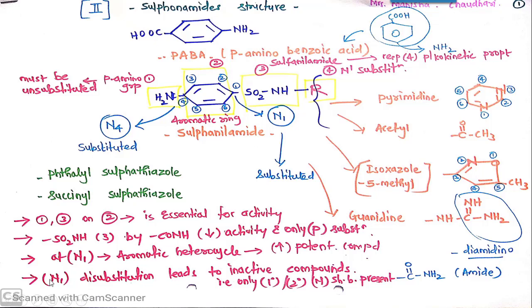When at N1 position there is disubstitution, it leads to an inactive compound. That means SO2NH should always be there. This means they can be only primary or secondary amines. So with this we finish with the SAR or structural features of sulfonamides.